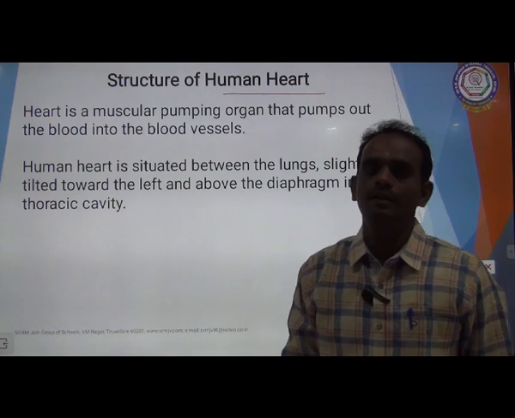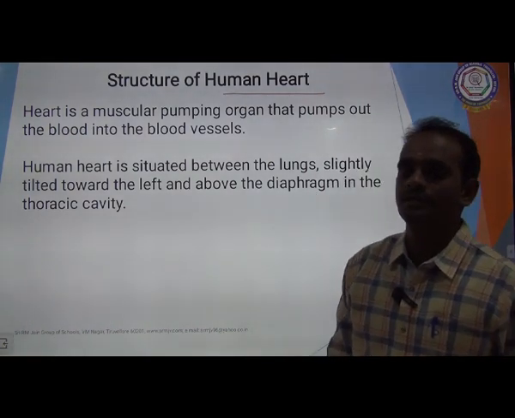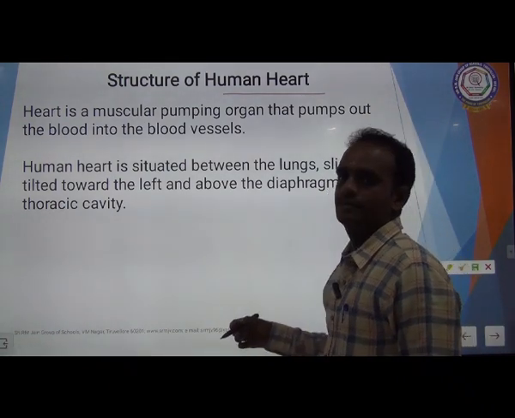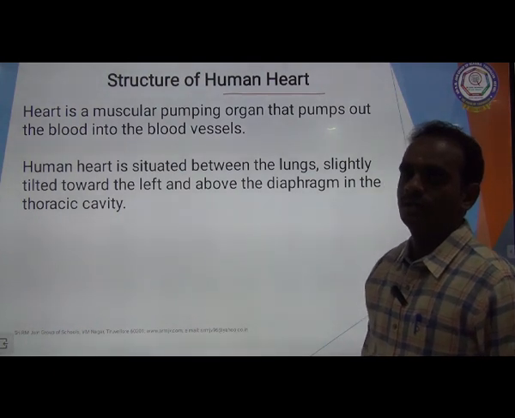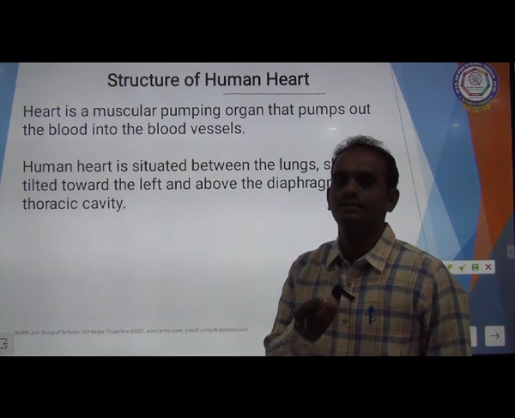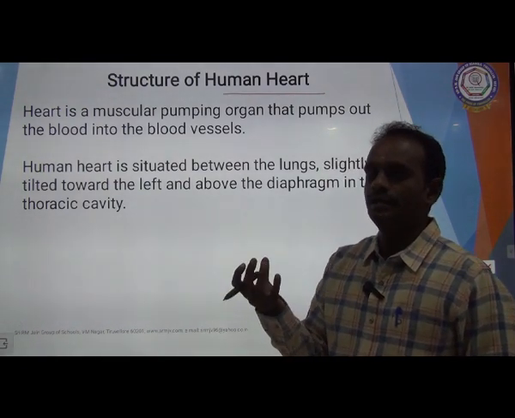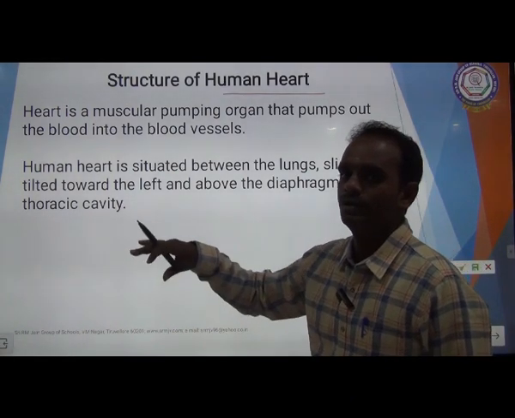You know very well, for the circulatory system, heart and blood vessels are the important organs involved in circulation. Heart is the internal organ present inside the thoracic cavity, very near to the lungs. It pumps the blood. From the heart, the blood is circulated to all parts of the body.